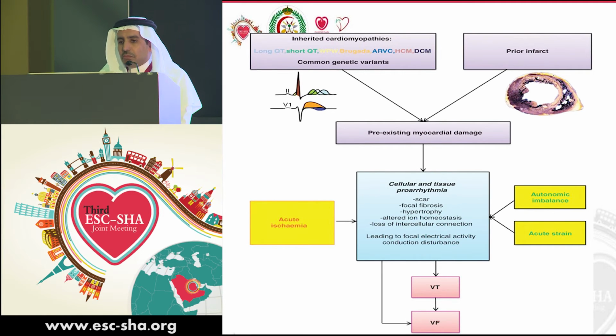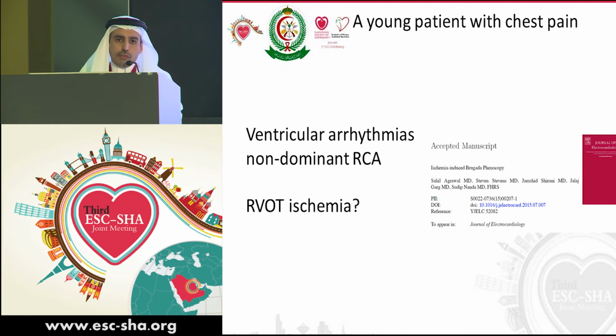Why does that happen? There are a lot of theories. We know the RVOT is of special interest to the electrophysiologist, as you saw from Dr. Hassaniya's patient who had ARVC, a history of PVCs from the RVOT, and a history of sudden cardiac death in his family. The RVOT is associated with idiopathic VT, with some malignant forms of PVCs, and it is also related to Brugada syndrome. The pathophysiology of Brugada syndrome is related to the RVOT.